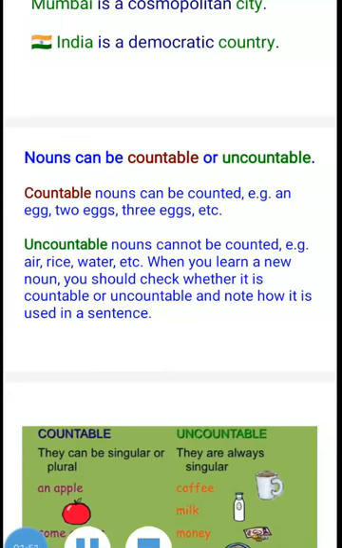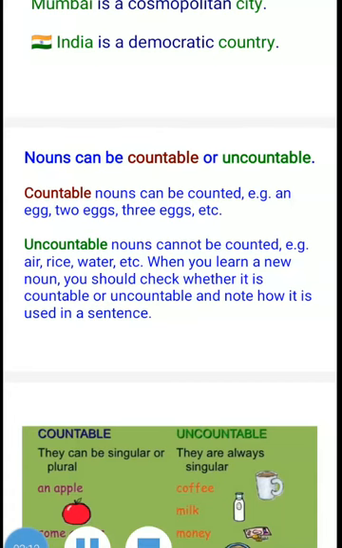We can simply say the nouns which can be counted are countable nouns. For example, an egg, two eggs, three eggs, a pen, two pens, five pens, 10 pens, etc.